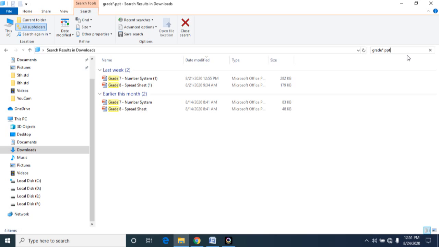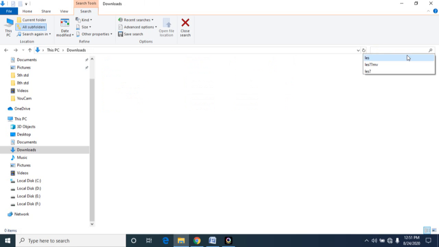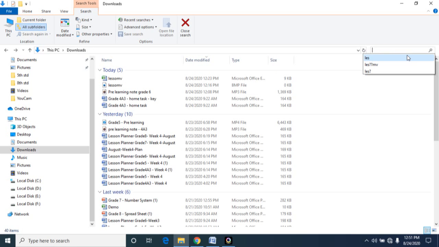In this way you can search for any files and folders. Suppose you don't know what is in the name column, but you want to search for all the PowerPoint presentations in your system. You don't know the file name.